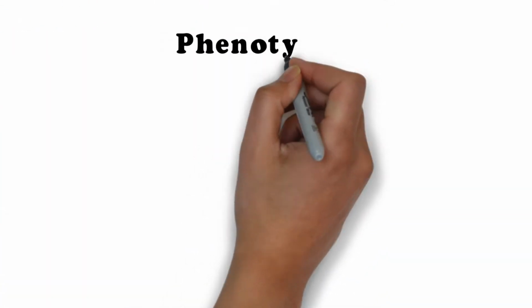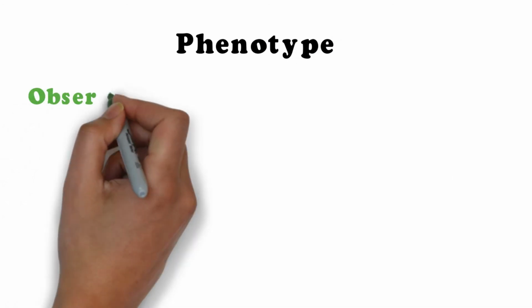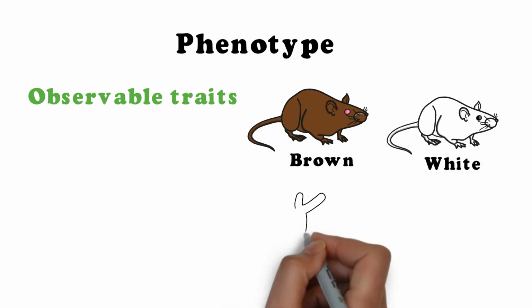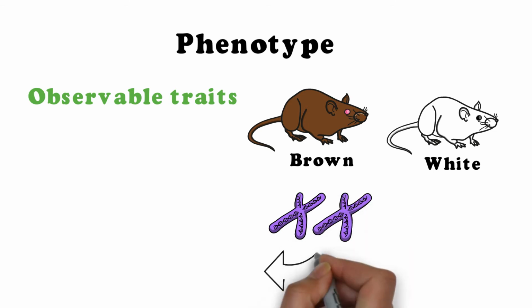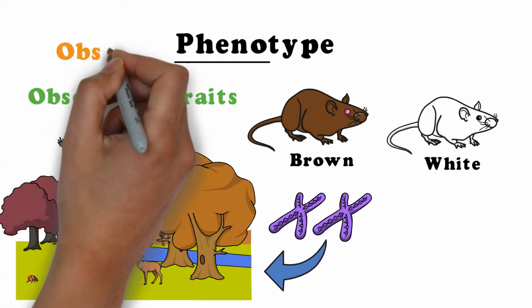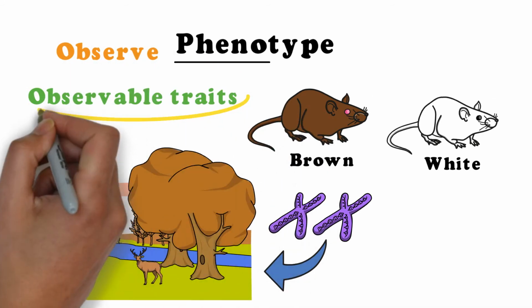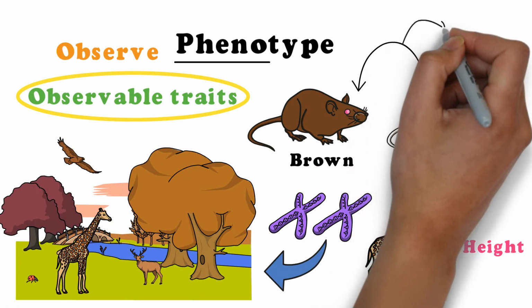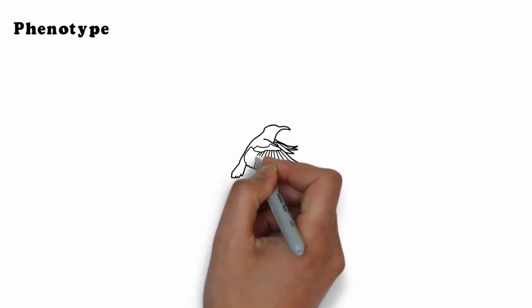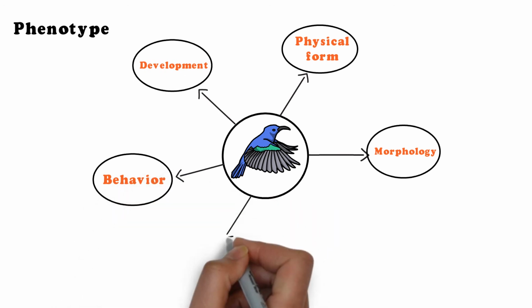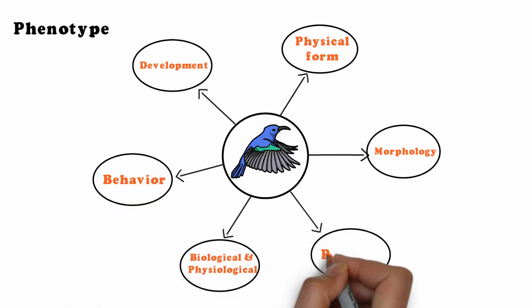Okay, now let us define phenotype. Phenotype is a term used in genetics which refers to all of the observable traits in an organism as a result of the interaction of genotype with the environment. The term pheno in phenotype refers to observe, and thus phenotype is used to indicate observable characters in an organism like its height and color. The phenotype of an organism covers the organism's morphology, physical form, its development and behavior, its biological and physiological properties, and even the products of the organism.